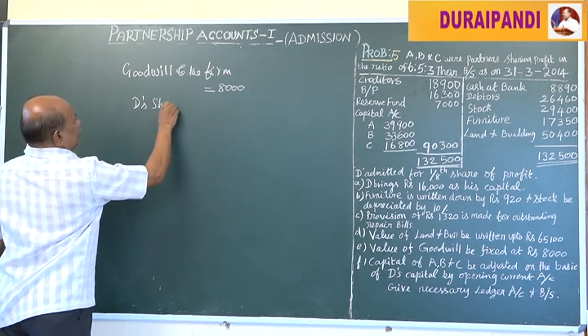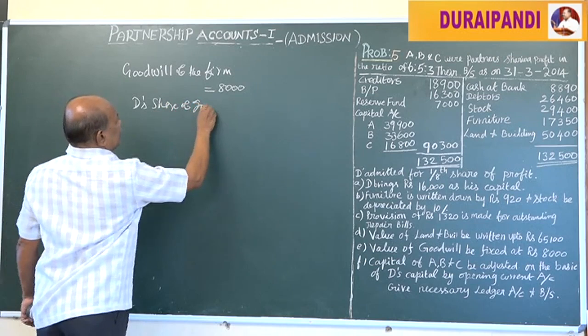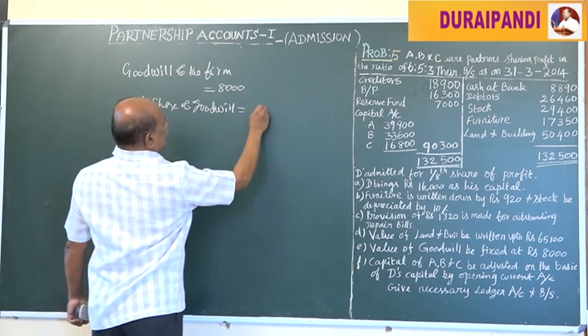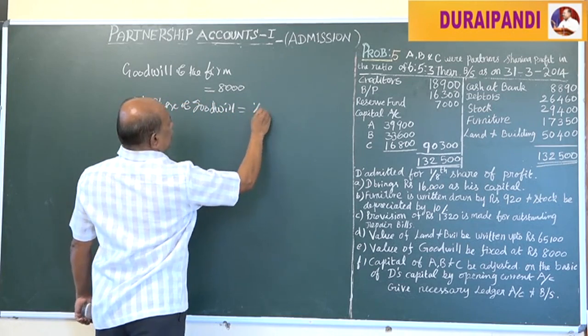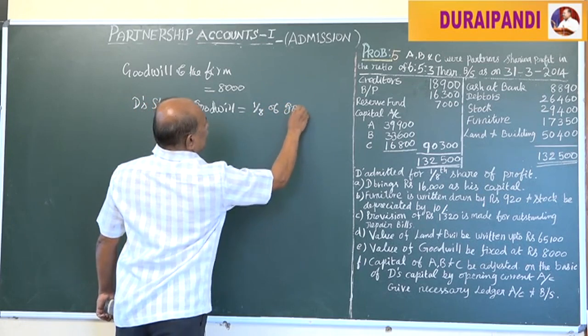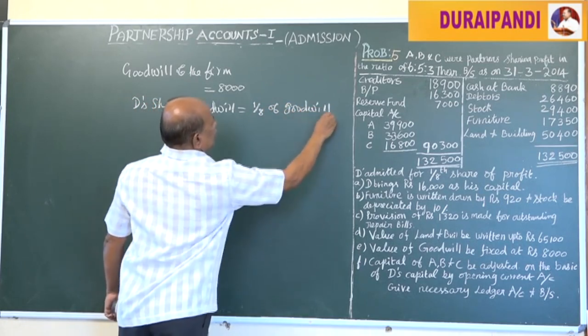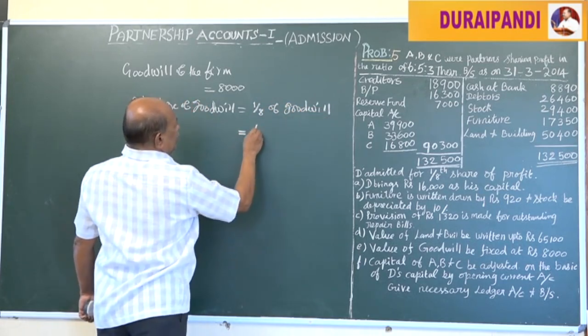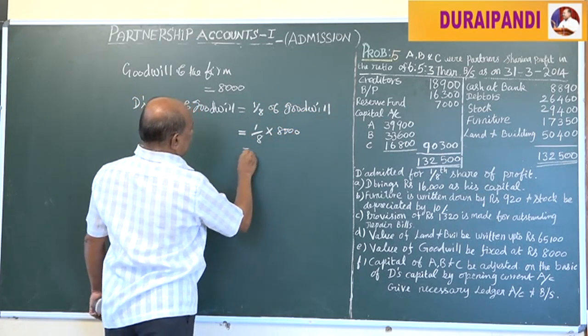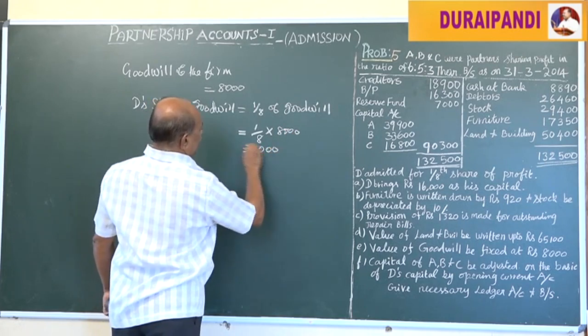D's share of goodwill is equal to 1/8 of goodwill, that is equal to 1 by 8 into 8,000, that is equal to 1,000 rupees.